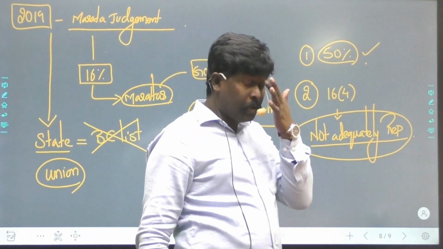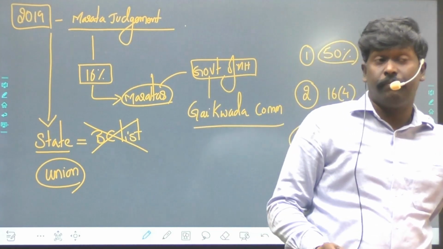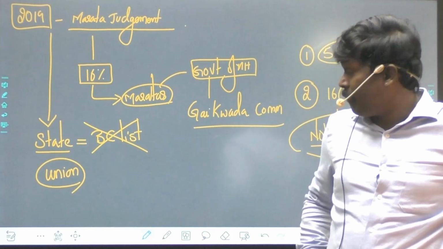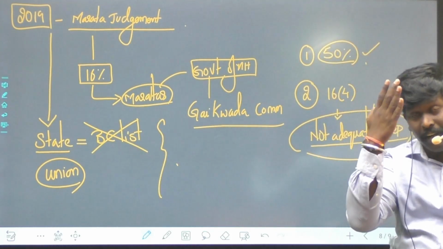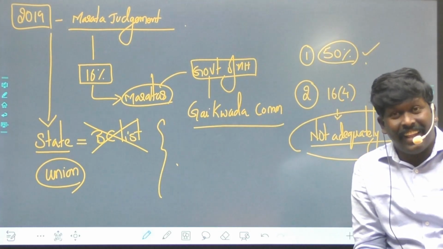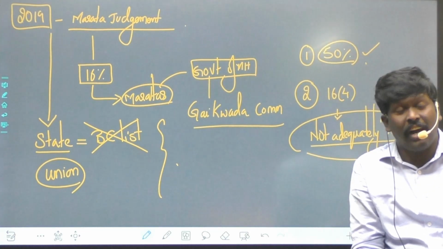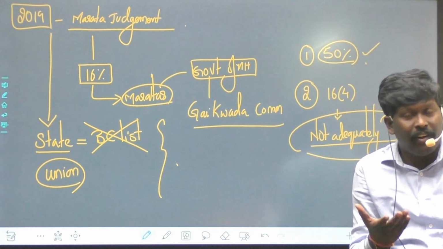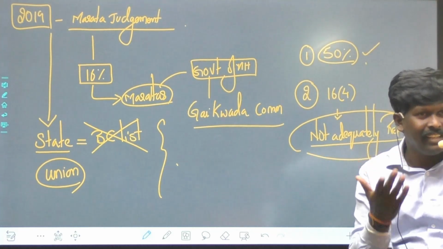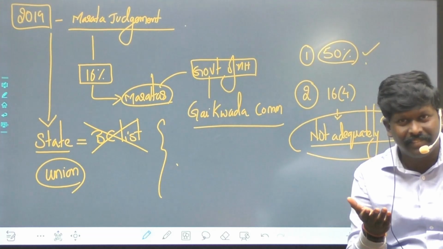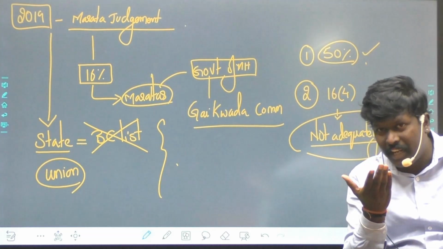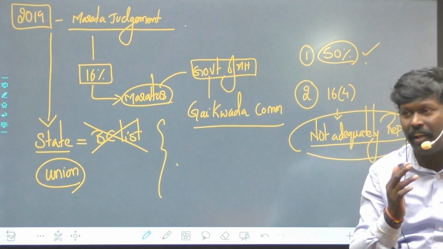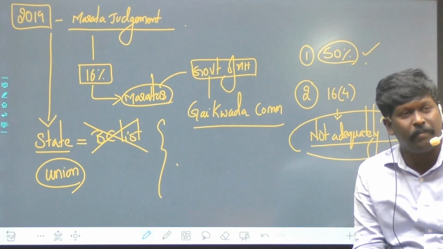Nehru, after the 1953 Kaka Kalelkar Commission, had asked all the states to maintain BC lists. You remember? 1953. So, to counter this only, the 105th Constitutional Amendment Act was made.